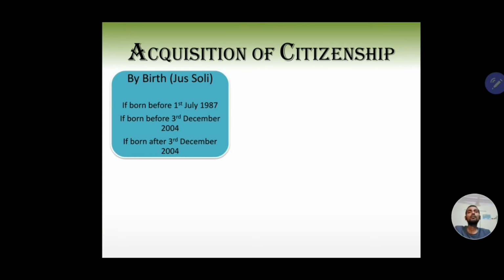Because otherwise, imagine someone's parents coming from Sri Lanka and giving birth to their child before 1987, and that person is a citizen of India. And a person whose parents have been living in India through generations, and that person is a citizen of India. Why should they be treated alike? This was the logic behind Parliament tightening these norms.